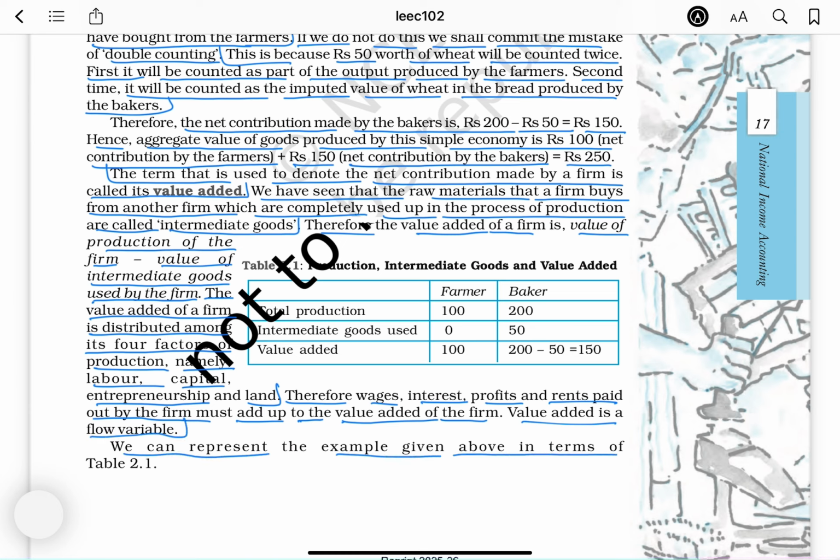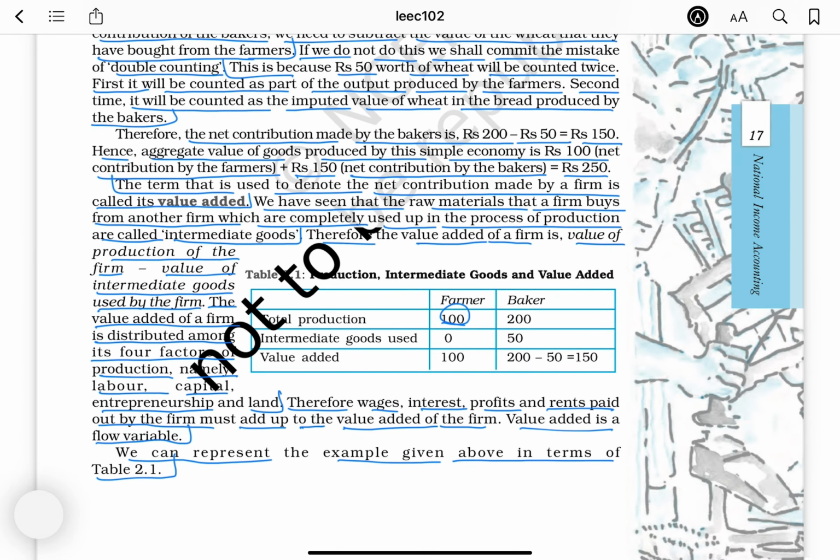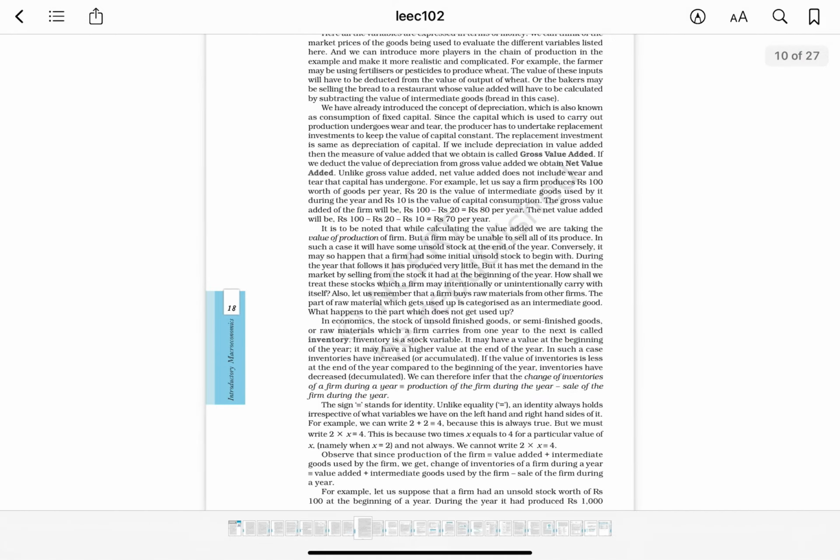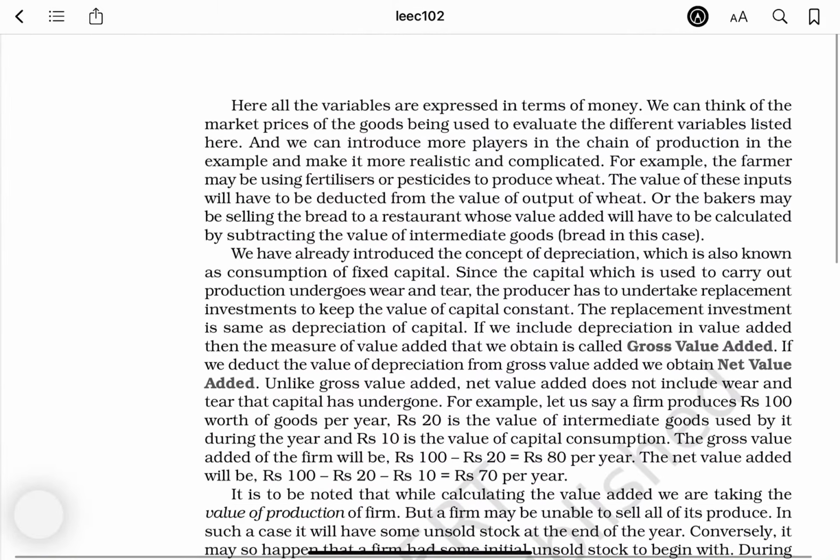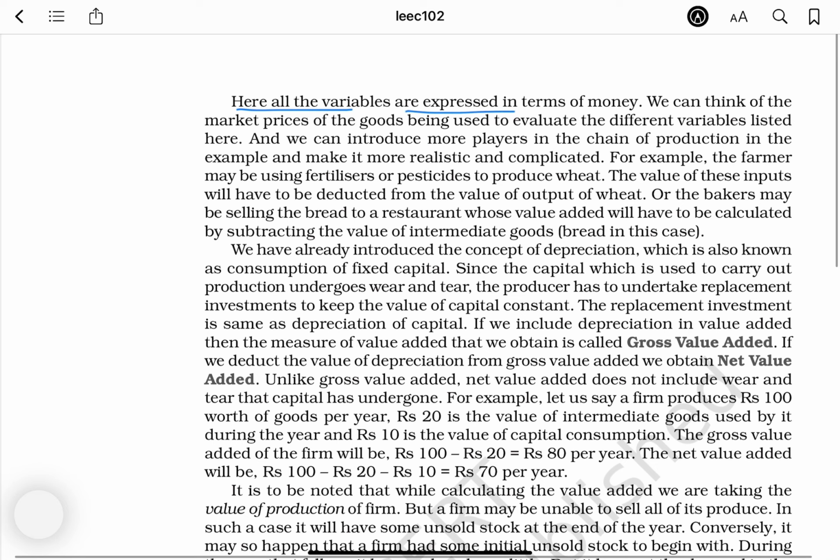We can represent the example given above in terms of Table 2.1. Total production: farmer 100, baker 200. Intermediate goods used: 0, 50. Value added: 100, 200 minus 50, 150. Here all the variables are expressed in terms of money.